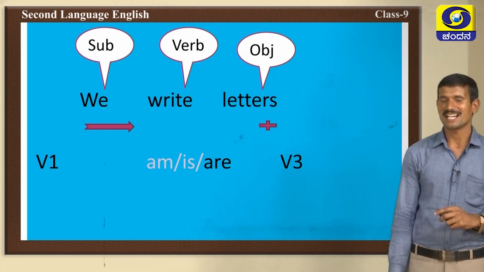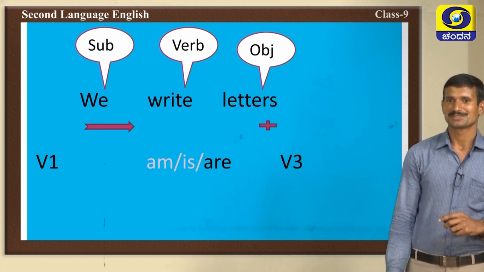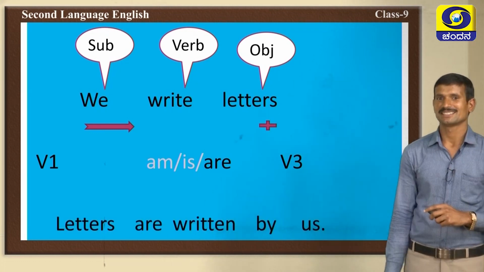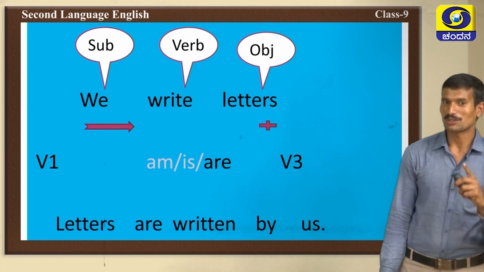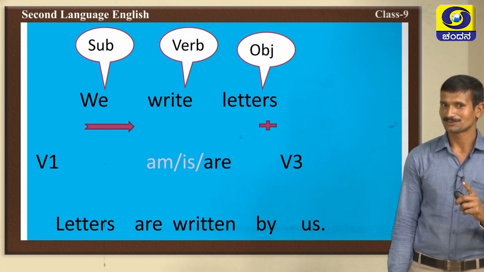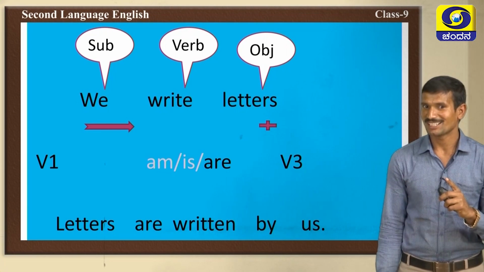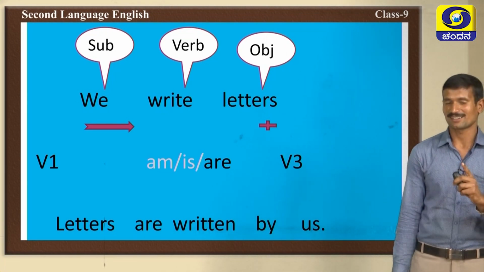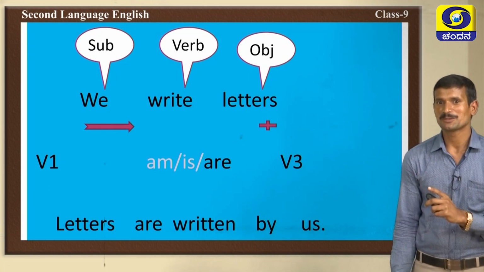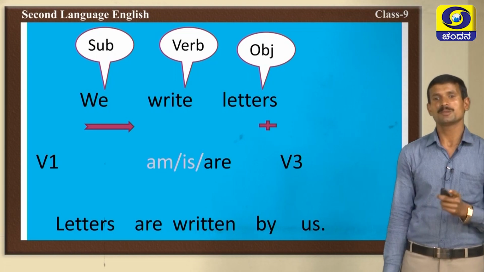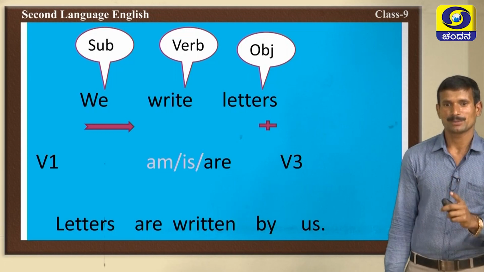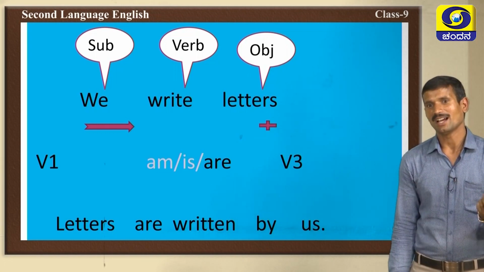Am, is, are, any one of them you should use. Then verb 3, letters, plural noun. Remember this, letters is plural noun, we should use are only. Good, we should use are. Letters are. Then write changes into past participle form, a verb 3 form, that is written. Now we should add by preposition and we changes into us.